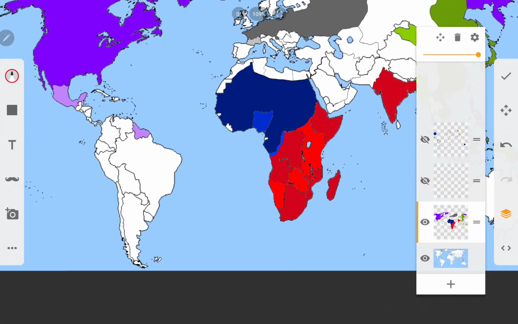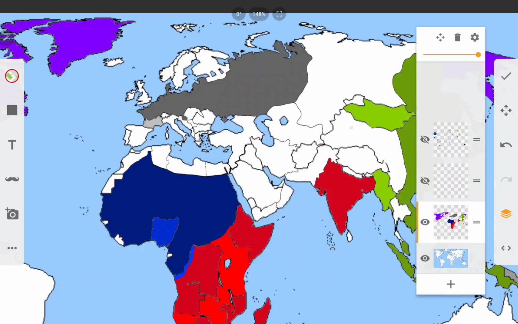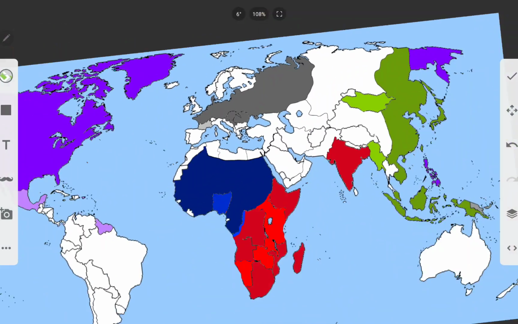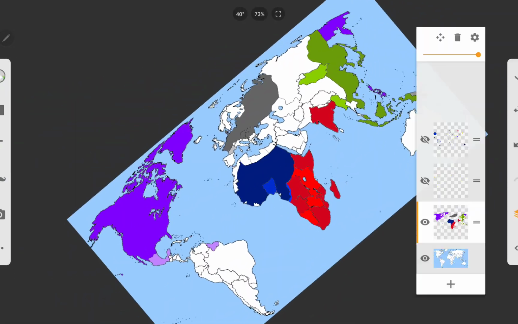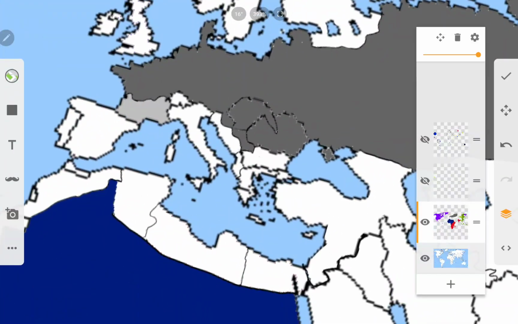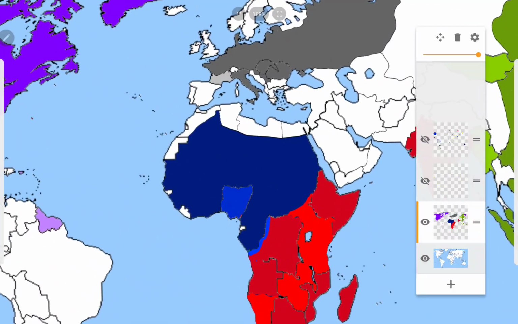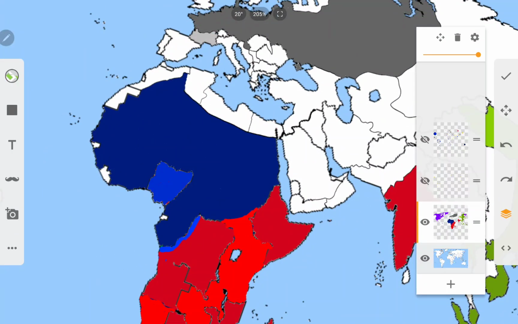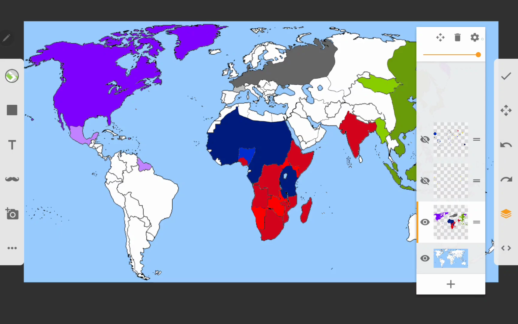Neither side can really win, and even with the help of their allies, which also have now joined, they can't really do anything as these countries are kind of useless. And Italy even joins, but they can't really push against Africa. So there's a new peace treaty in Africa.